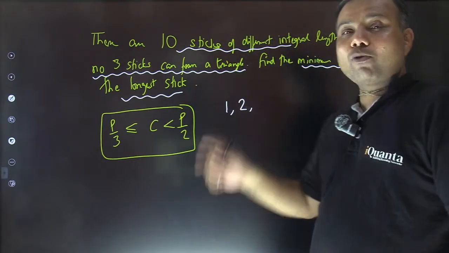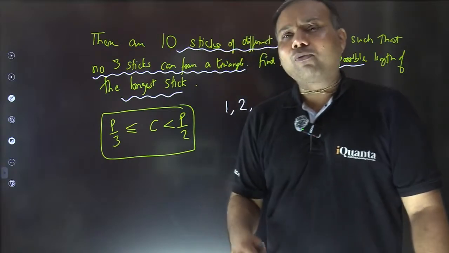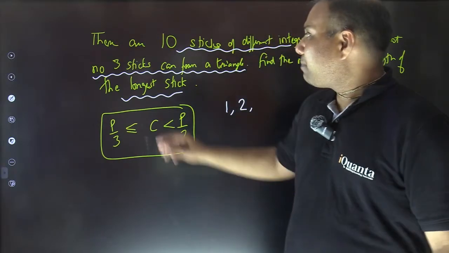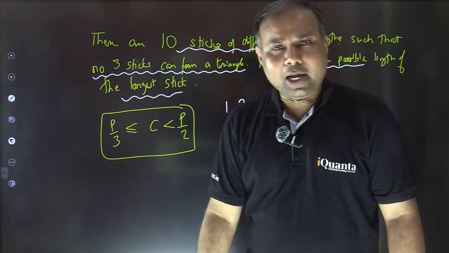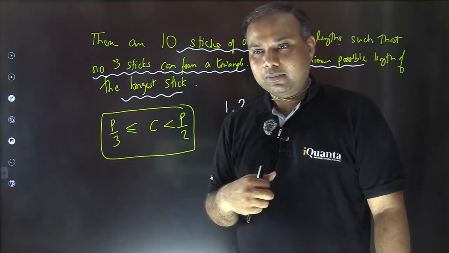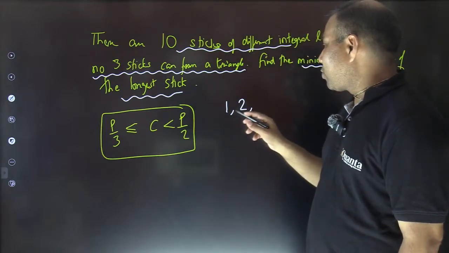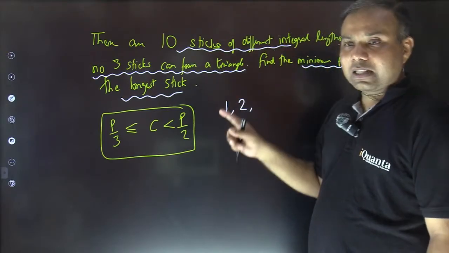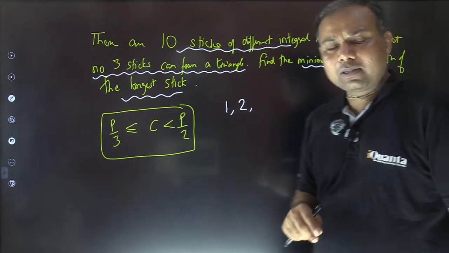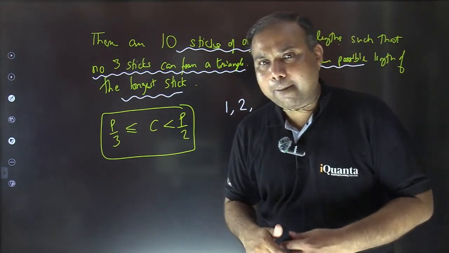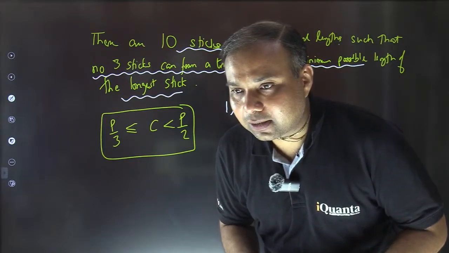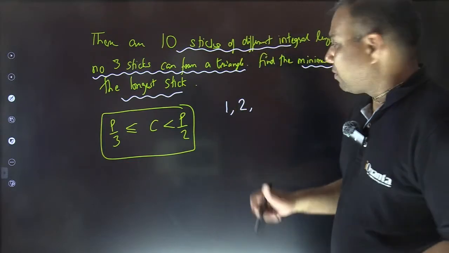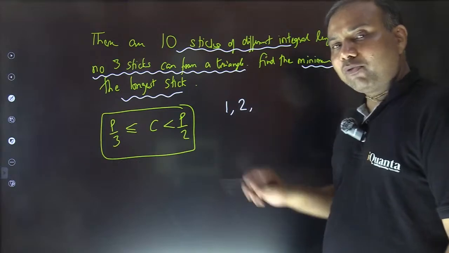Now tell me about the minimum possible length of the third stick. And remember this condition, the triangle should not be formed. I cannot take it 1 or 2 because the sticks are to be of different length. Can 3 work? 3 se ho jayega kya? 1, 2 I have already taken. Will 3 work or not?